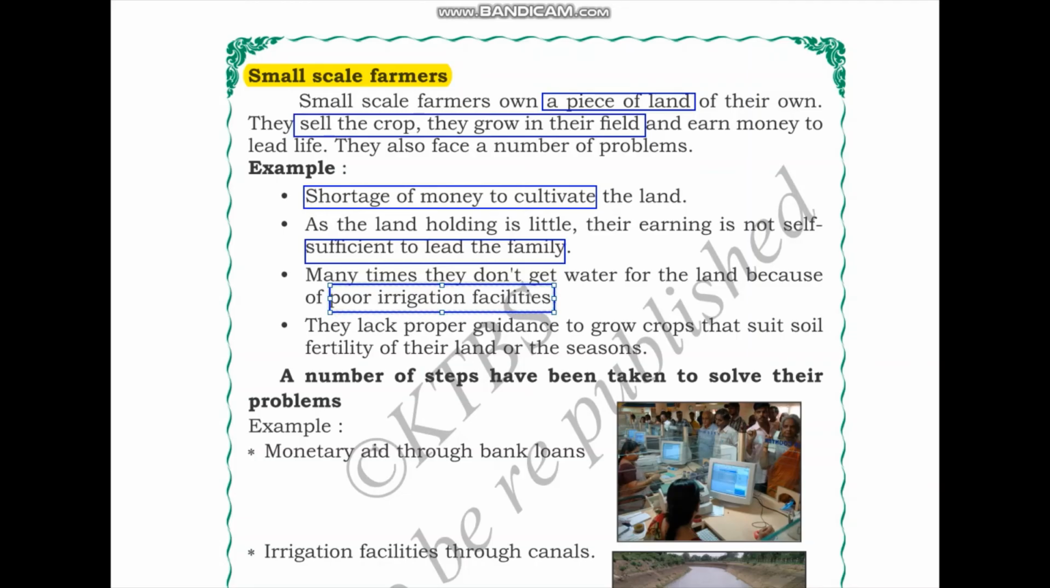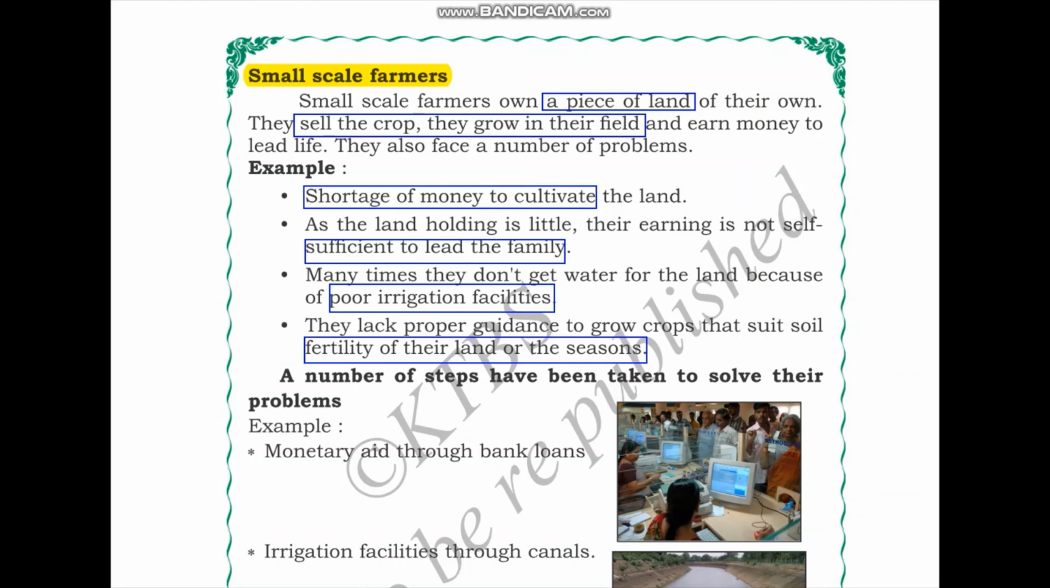They lack proper guidance to grow crops that suit the soil fertility of their land or the seasons. So we learned that the distribution of crops across Karnataka depends on a number of factors, and one of the factors is that the crops grown in a particular region should suit the soil of that region. So if small scale farmers lack the proper guidance to grow crops suitable to that particular soil, they will not be able to get good crop yields.